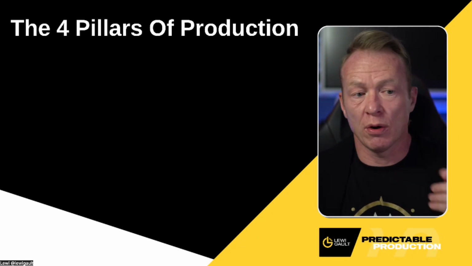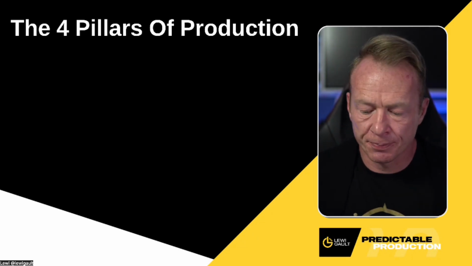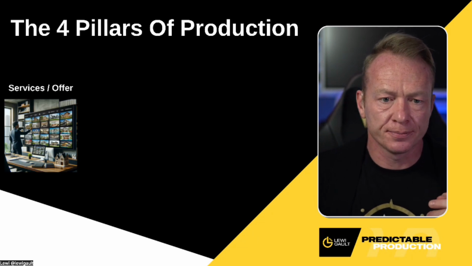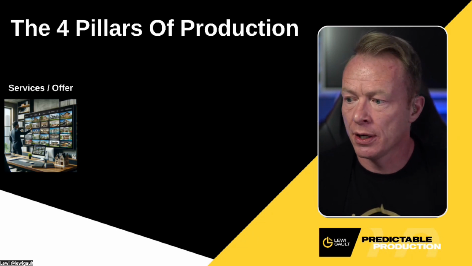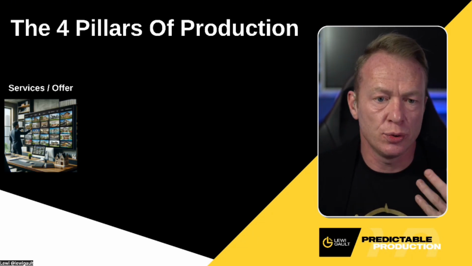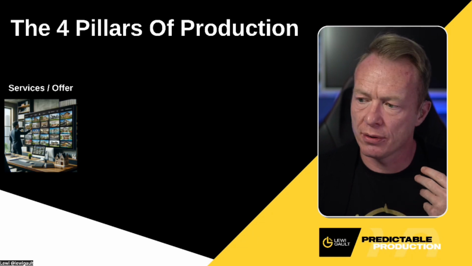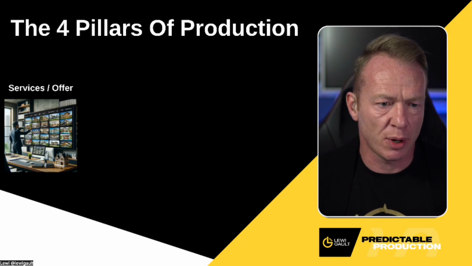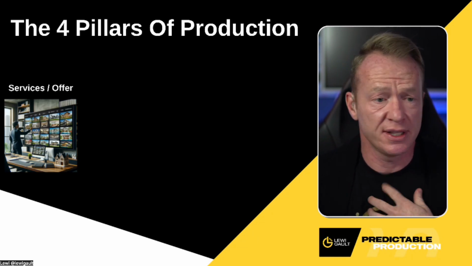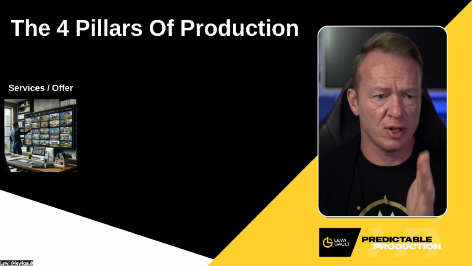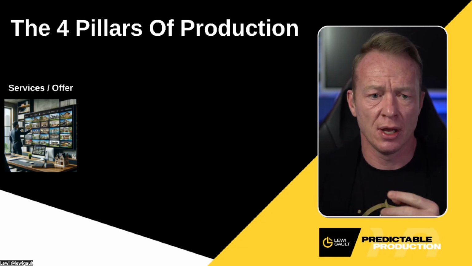The four are here: services and offer. What services do you offer your clients? What's your UVP, your unique value proposition? What is it you do differently than I do? If we were meeting the same client on the same listing presentation, what would separate you from me?